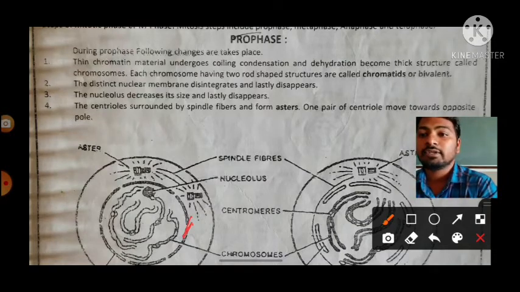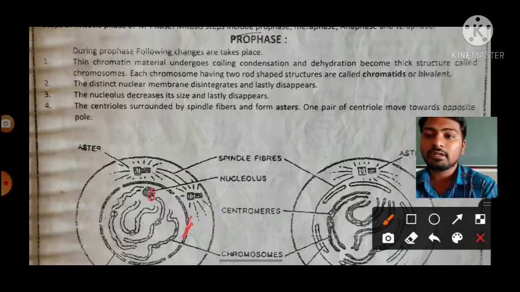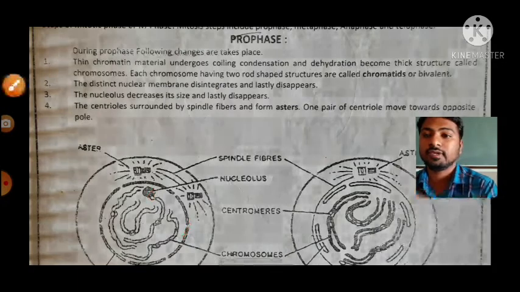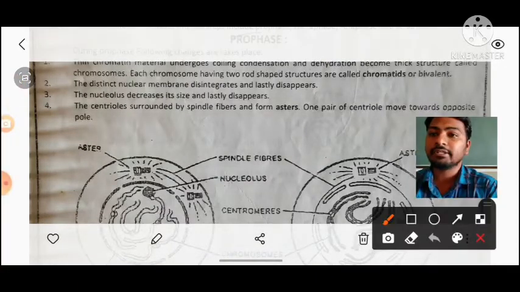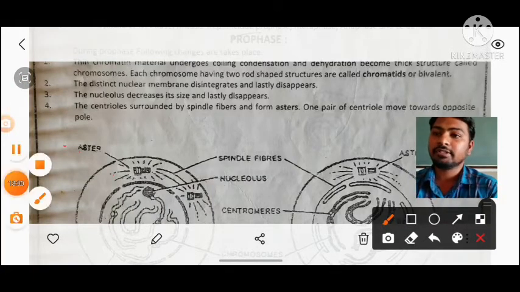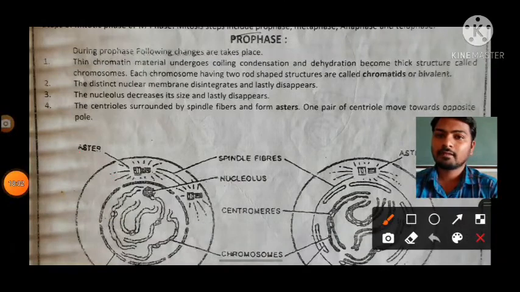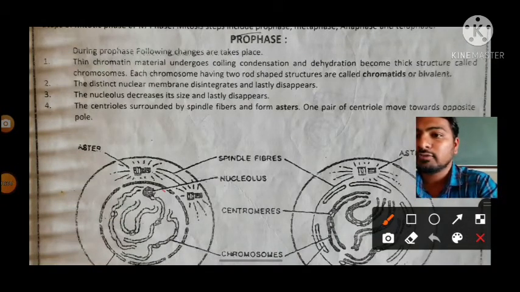See here, you can observe a round, dot-shaped structure.